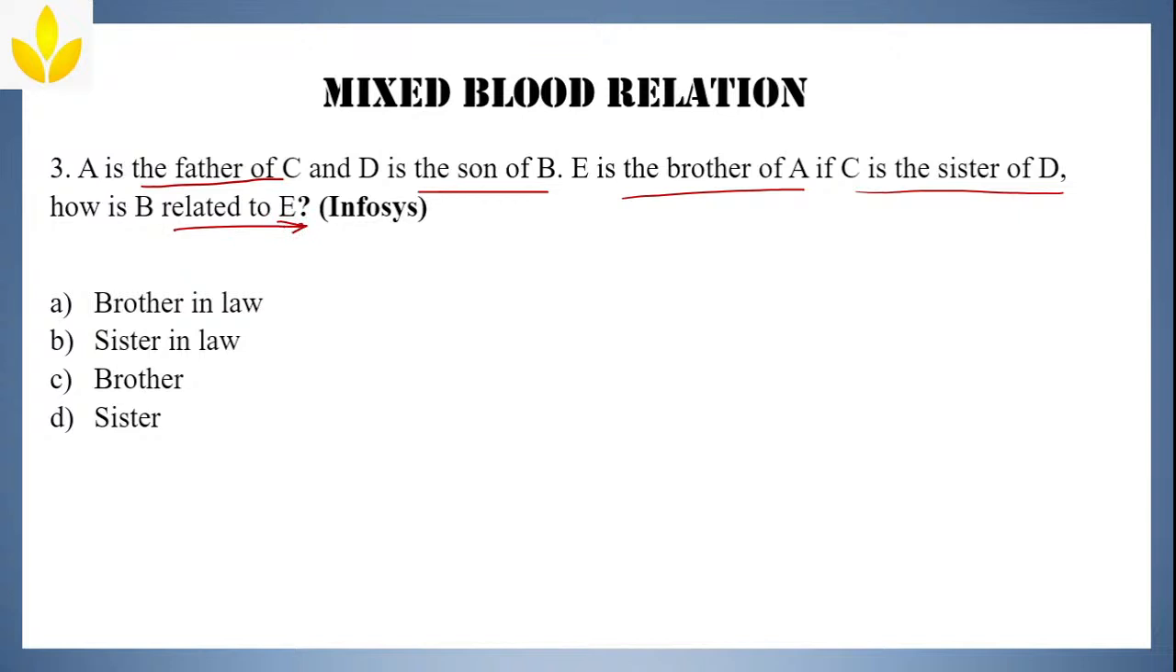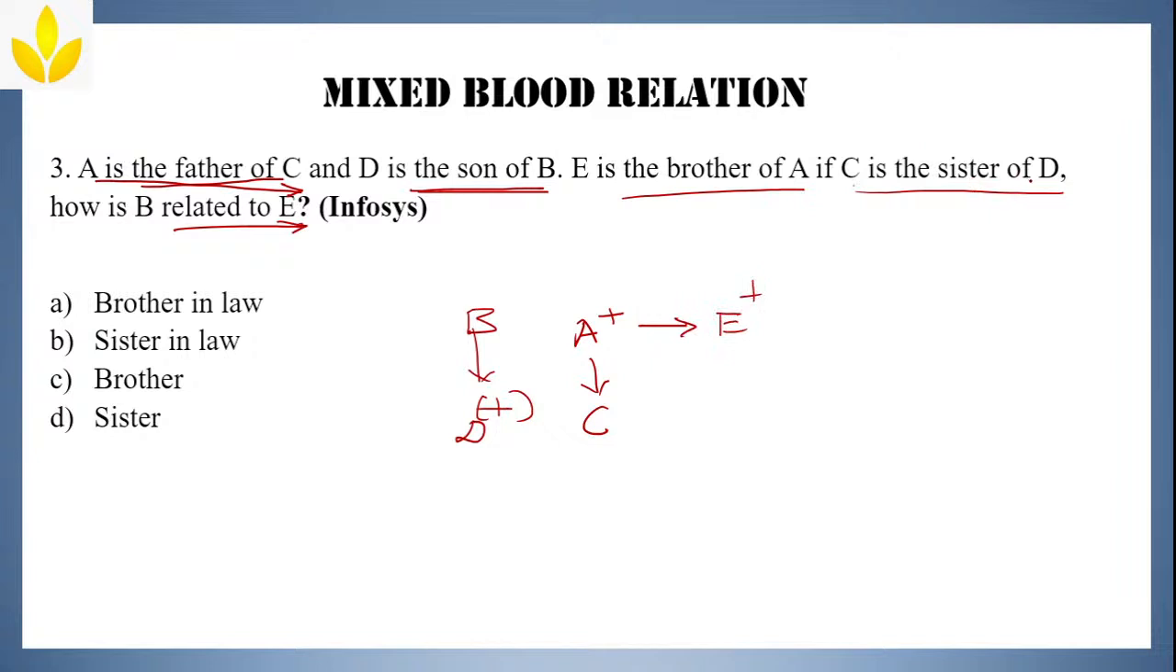Now, what we'll do is start one by one. First sentence: A is the father of C. A is father of C. Whichever person's gender they have not mentioned, you also don't have to mention the gender. In blood relation questions, please don't assume any gender. And D is the son of B. Do you know who D is, who B is? Because you cannot connect here, I'll write separately. D is son of B, some person B. E is the brother of A. So A's brother is E.